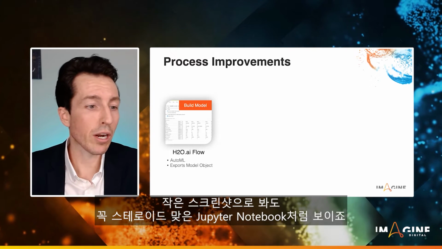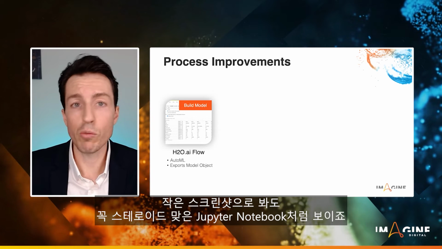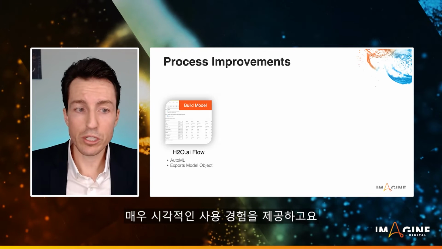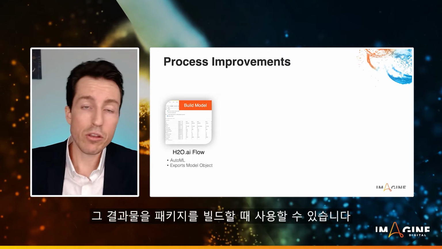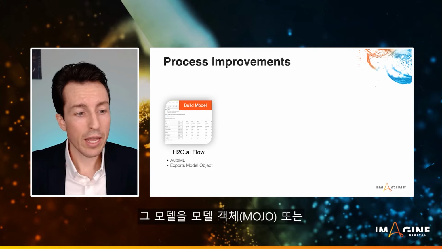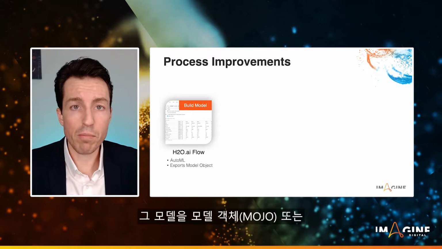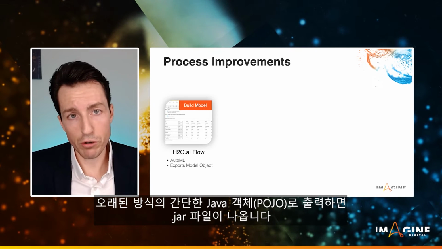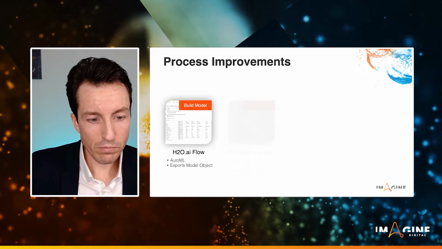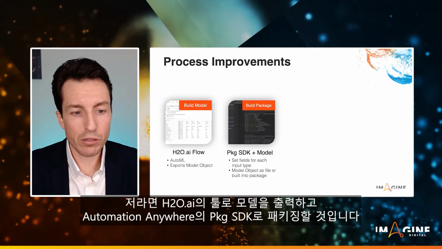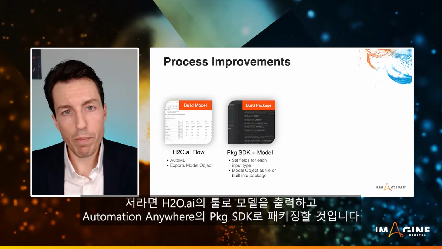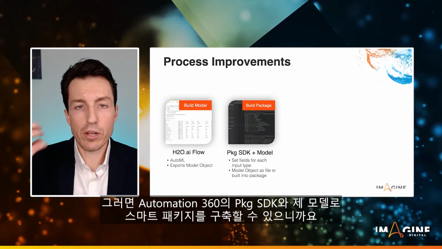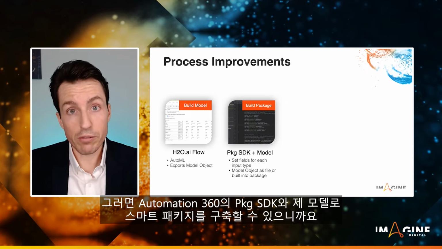This is a small screenshot of it, but it basically looks like a Jupyter notebook on steroids. And it's cool to use. It's a very visual experience. And the output of it can be used as we build our packages. So it outputs its models as either a model object, which they call a mojo, or a plain old Java object, which is a pojo, and it comes out as a jar. I would take the model that comes out of H2O, and I would package that with our package SDK. So my package SDK from Automation 360 plus my model allows me to build a smart package.